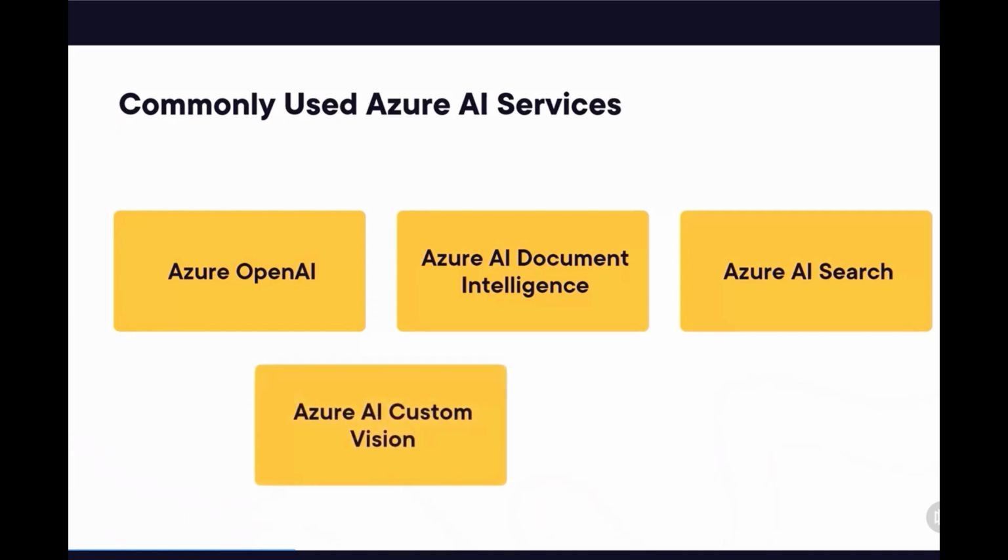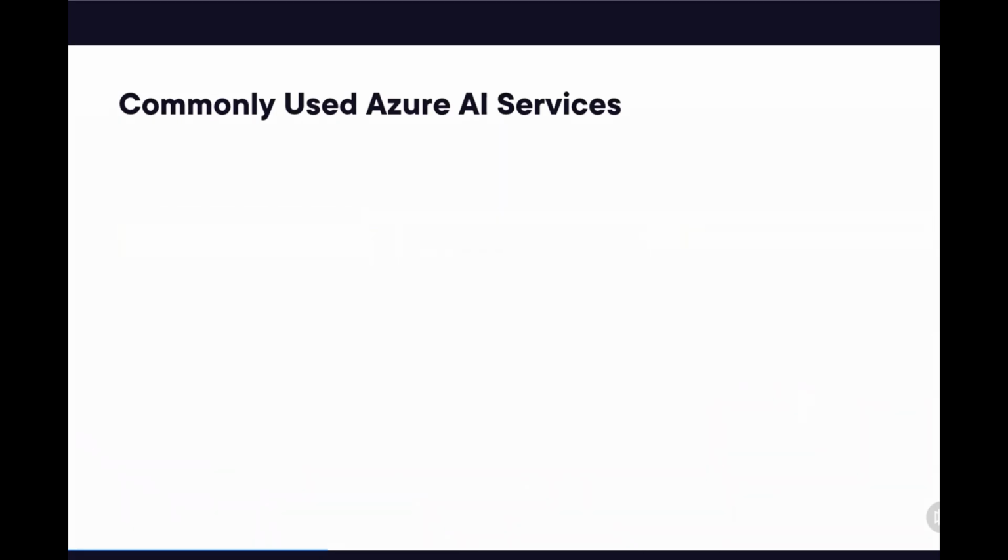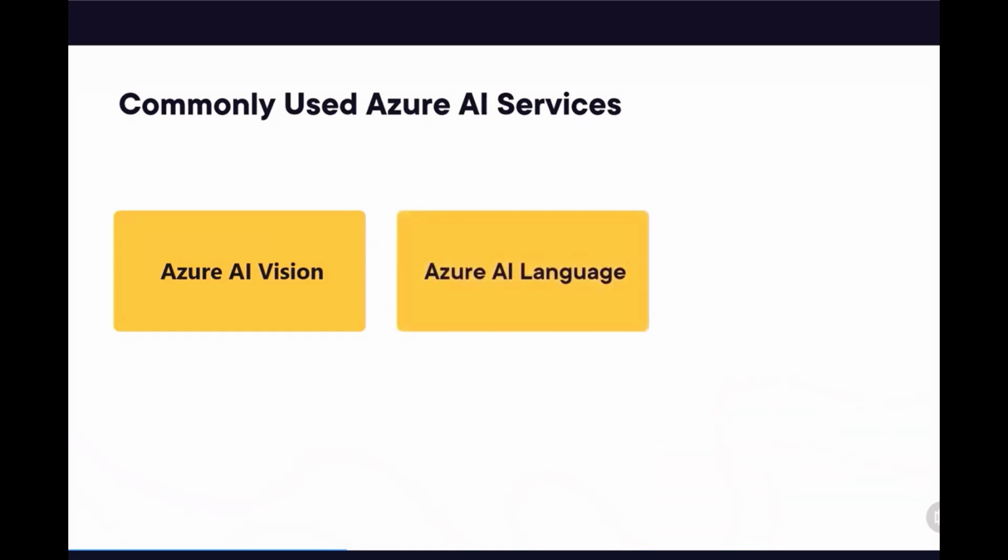Azure AI Custom Vision enables users to train, deploy, and improve custom image classification and object detection models using AI. Azure AI Speech enables speech-to-text, text-to-speech, speech translation, and speaker recognition using AI. But there are more. Azure AI Vision enables AI-powered image and video analysis for object detection, text extraction, and facial recognition. Azure AI Language provides natural language processing capabilities for text analysis, translation, and conversational AI.